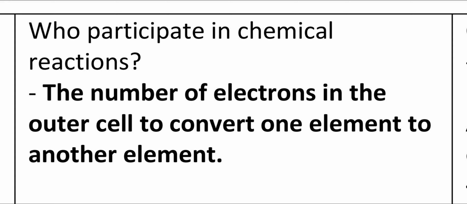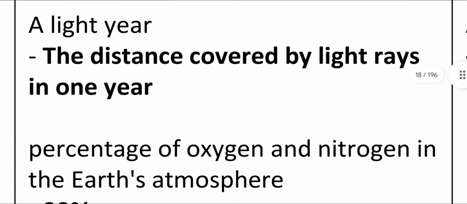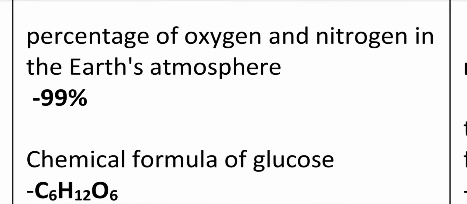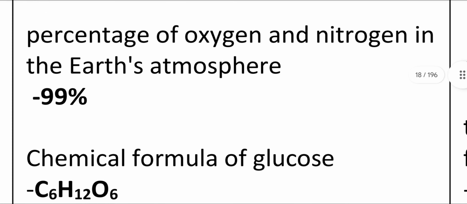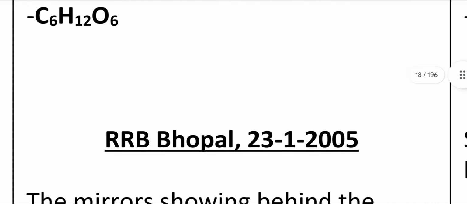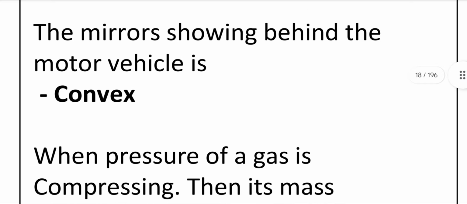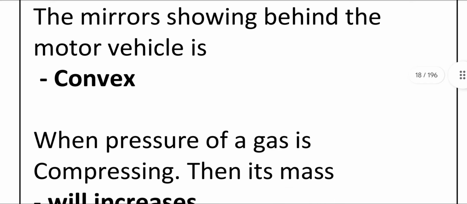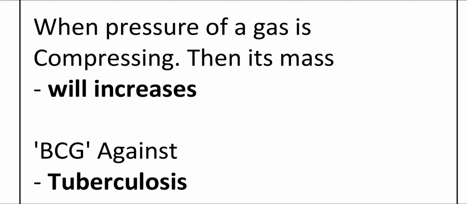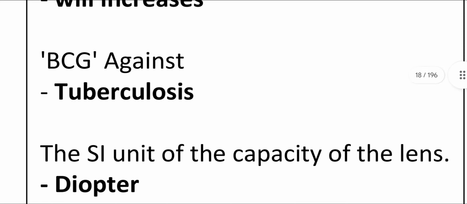Who participates in a chemical reaction? The electrons in the outer shell convert one element to another element. A light year is the distance covered by light rays in 1 year. The percentage of oxygen and nitrogen in the Earth's atmosphere: 99%. The chemical formula of glucose: C6H12O6. The mirror behind a motor vehicle is convex. When pressure of a gas is increased, its density will increase.